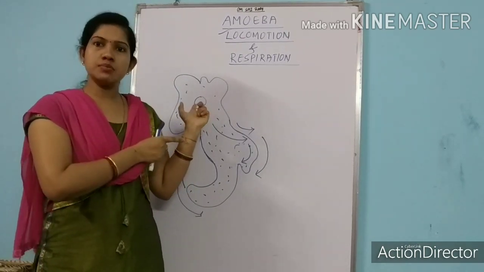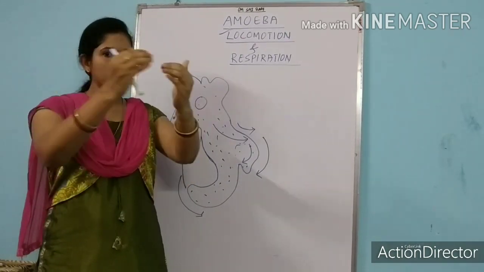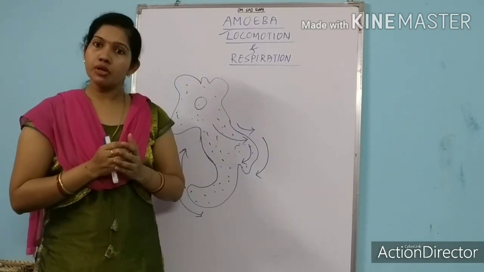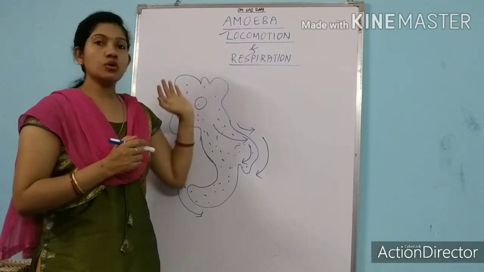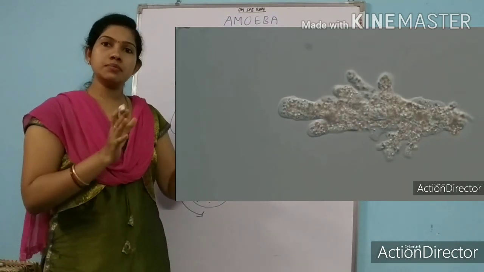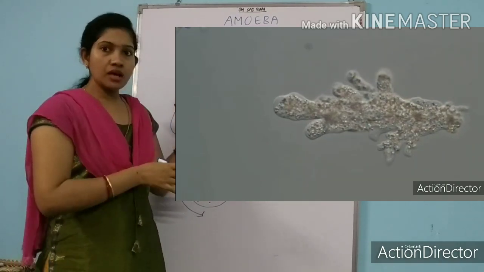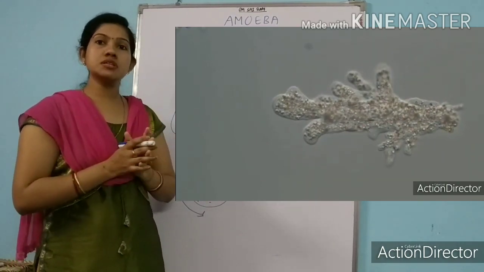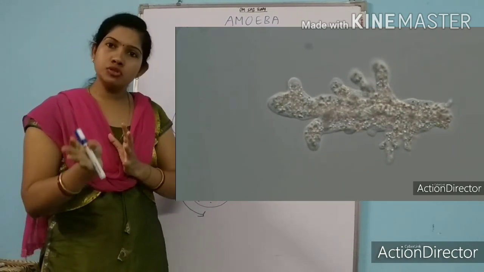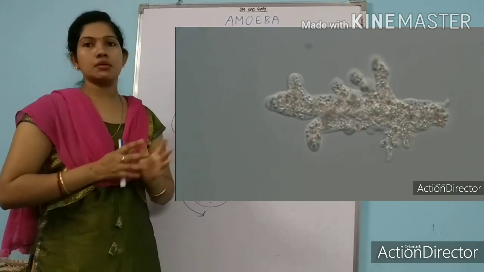And already we have discussed nutrition. When it gets in contact with food, again it will extend its pseudopodia to encapsulate the food. So this is about the locomotion of amoeba. It is very simple. Locomotion in amoeba requires only pseudopodia, which we can also call false feet, and by the extension of pseudopodia only, locomotion in amoeba takes place.